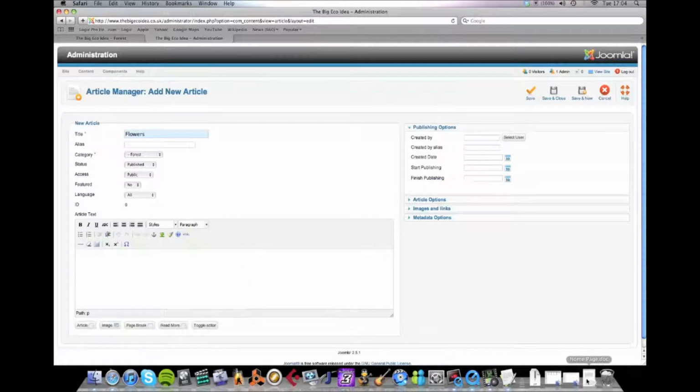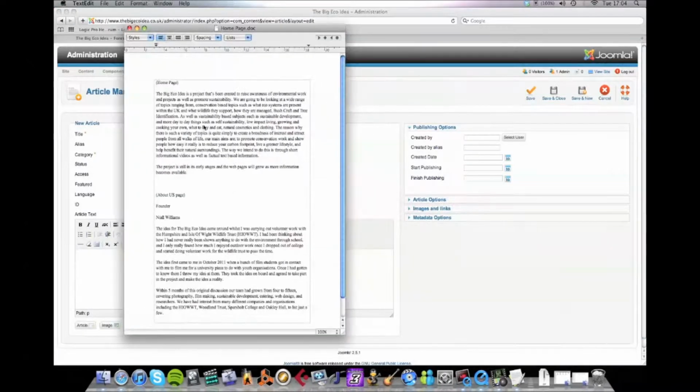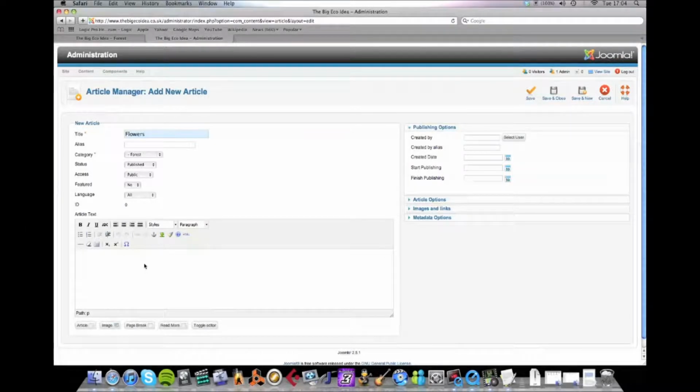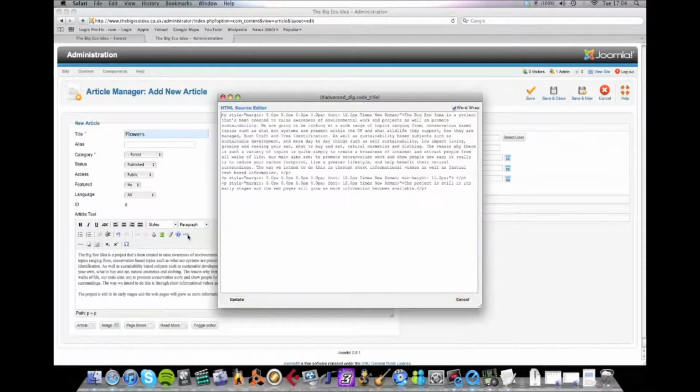So I've got an article here which I was emailed. Now, because I'm doing this on a Mac and I've been doing it on a PC, I'm not entirely sure how TextEdit takes it, but I know for certain if I copy this, I'll just see what happens and paste it in. If I go to the HTML, that's fine. Although it has taken some styles from TextEdit here. You can see it's put margins and it's changed the font, which is not ideal.